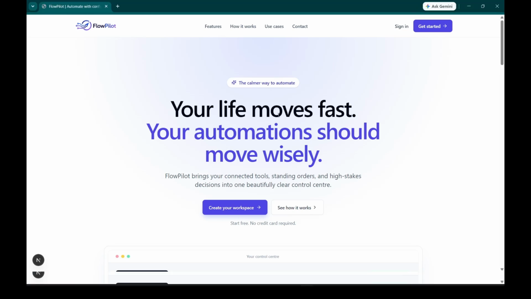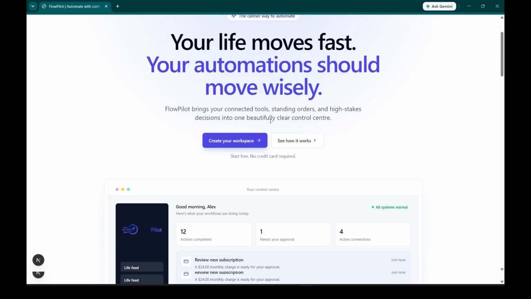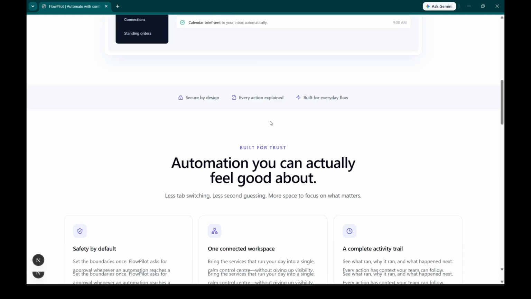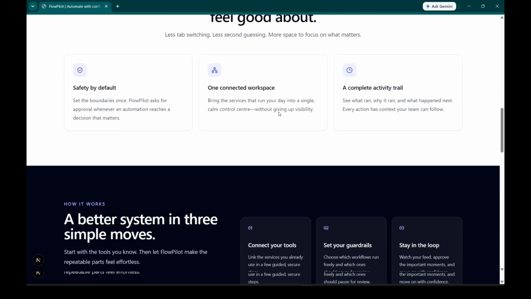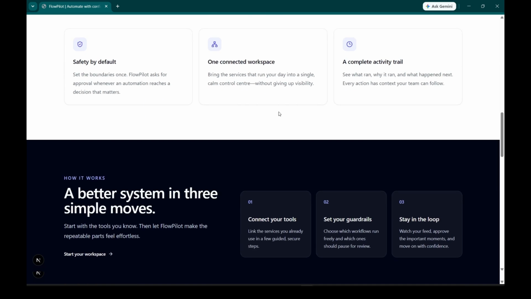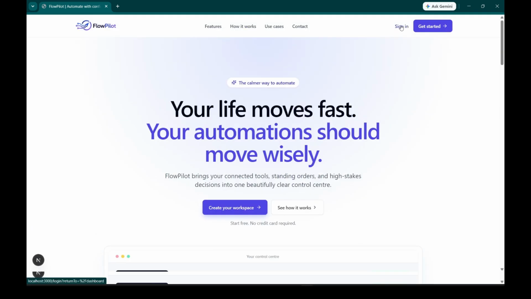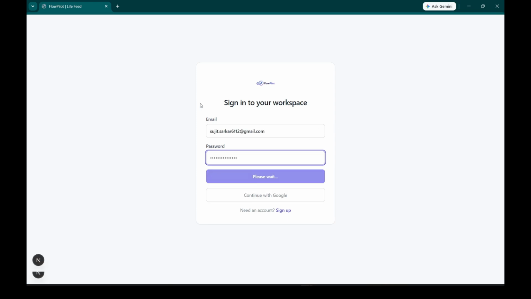Automation usually forces a choice: do everything by hand or trust a black box. FlowPilot is the third option: event-driven automation that is useful, transparent, and always accountable to you. This isn't a chatbot, it's a personal operations control center.